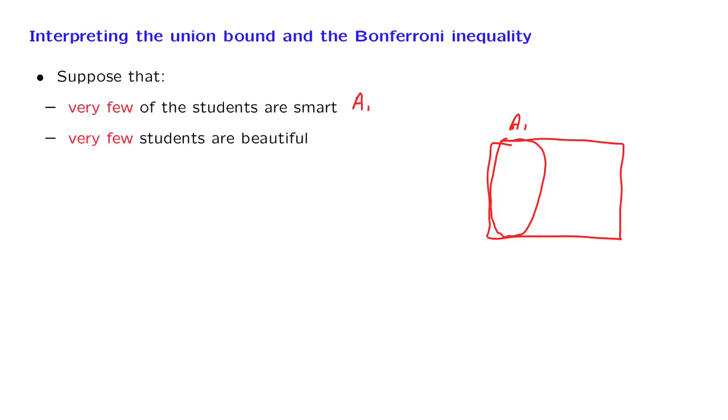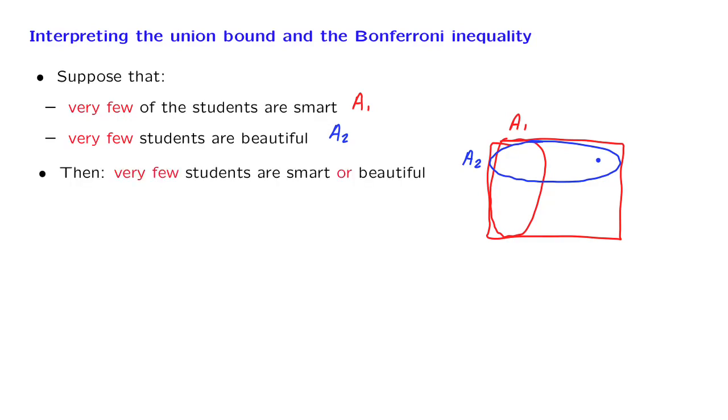And we have a set of students that are beautiful. And let's call that set A2. So A2 is the set of beautiful students. If I tell you that the set of smart students is small and the set of beautiful students are small, then you can probably conclude that there are very few students that are either smart or beautiful.